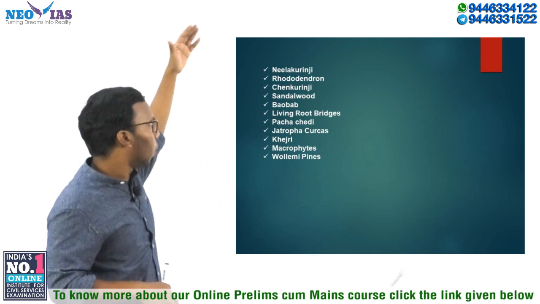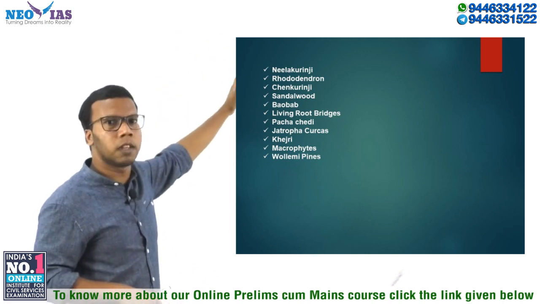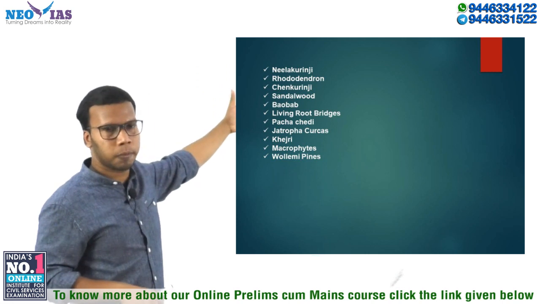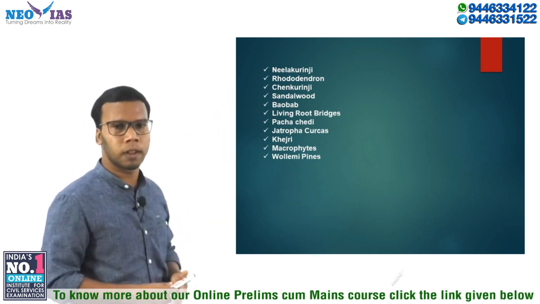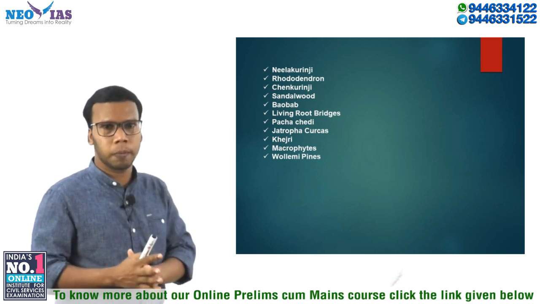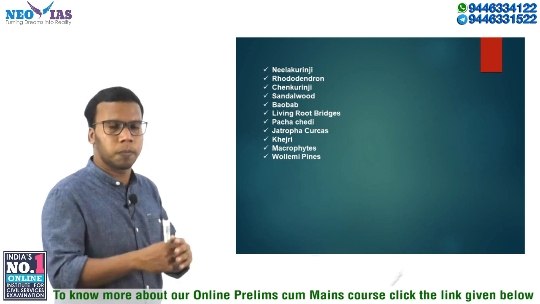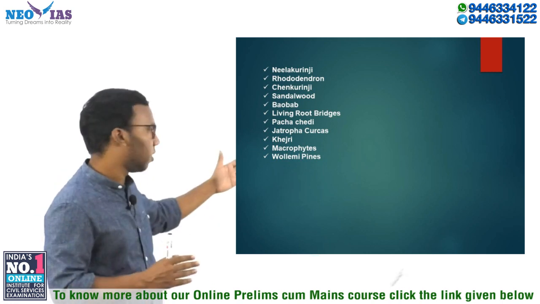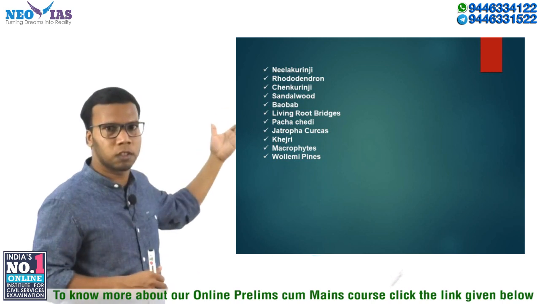You need to know the locations of these tree species, whether they are found naturally in India. Then Wollemi pines. Wollemi pines are not naturally found in India. It is only found in Australia, where it is protected. But it was in the news. So these are some plant or tree species which were in the news.